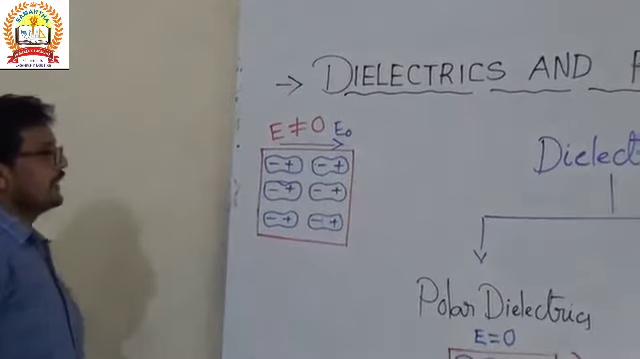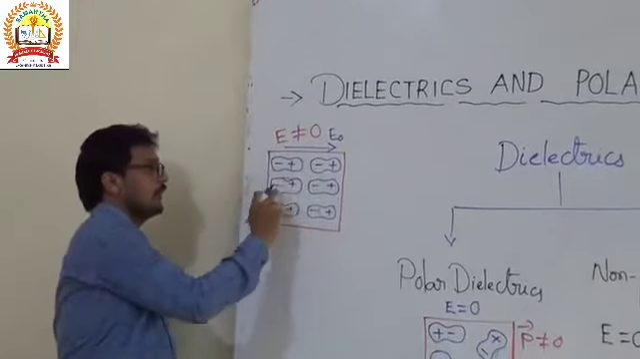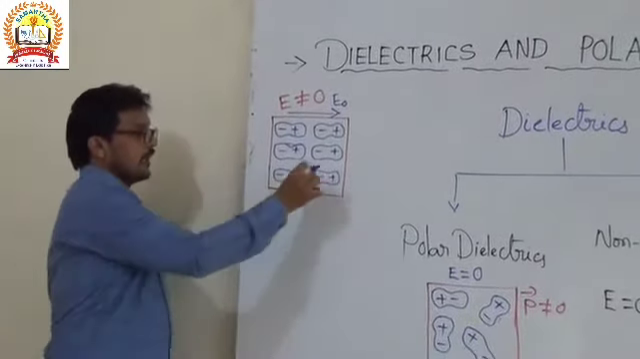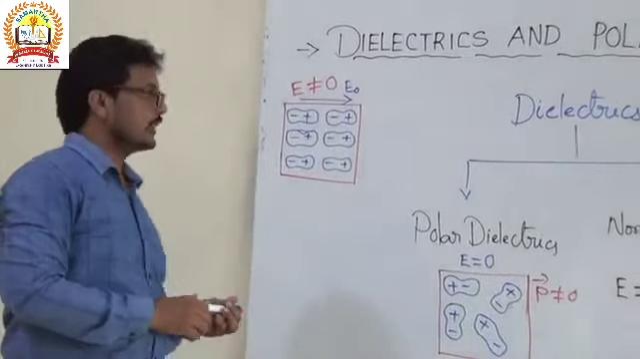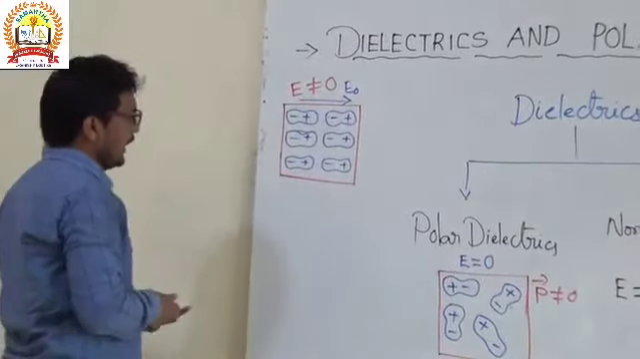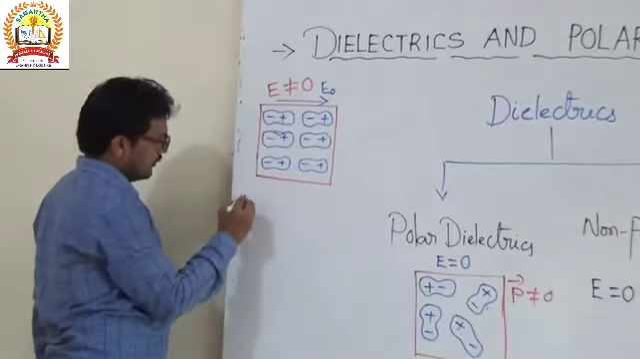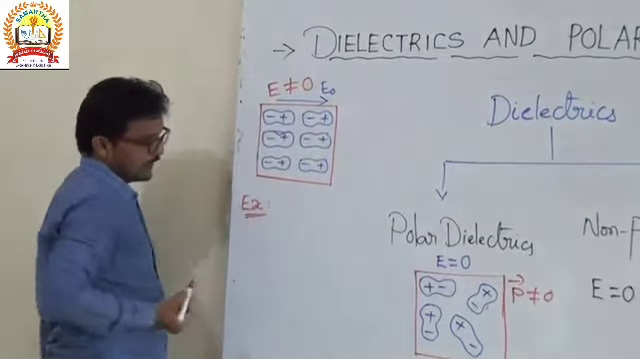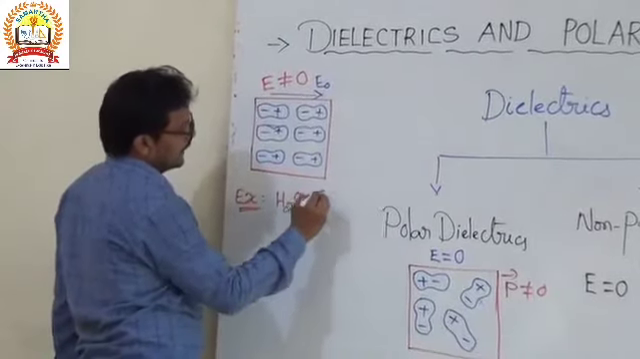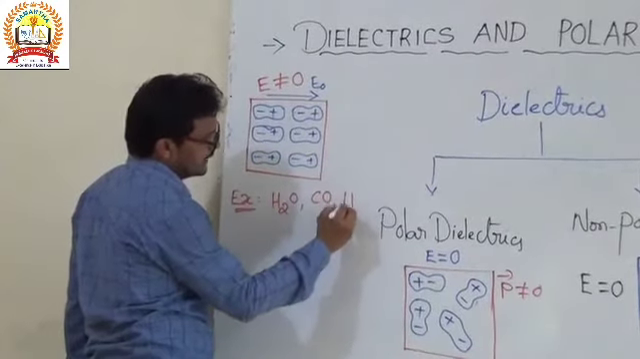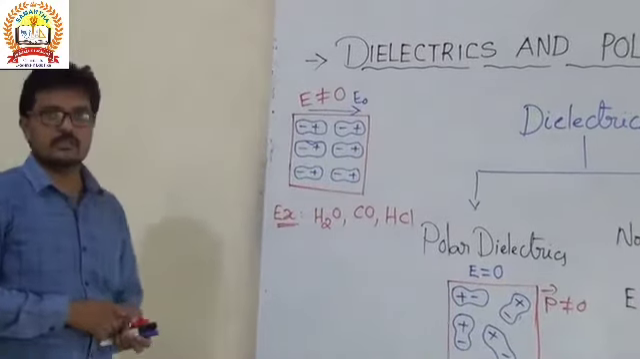So when the external field is applied to the polar dielectric substances, they align in a particular order, that is along the direction of the original electric field. That is in the case of polar dielectrics. Examples for the polar dielectrics are water H2O, carbon monoxide and HCl. And these are the examples for the polar dielectric substances.